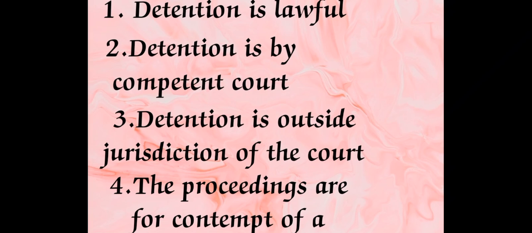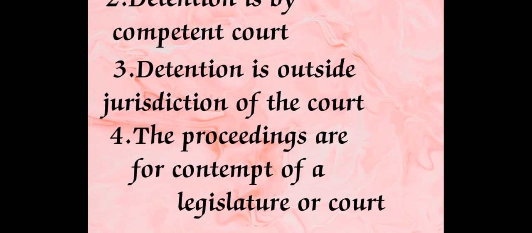Next, the proceedings are for contempt of the legislature or a court. If proceedings are against the legislature or legislative body or any court, the writ will not be considered against any person. Habeas corpus will not work if the proceedings are against the legislature or a court. So this is all about habeas corpus. In the next class we will discuss mandamus.